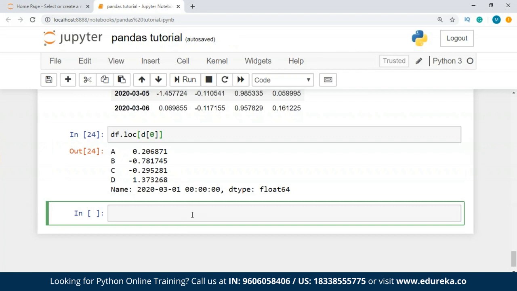Now the next thing is selecting data on a multi-axis by label. So what we'll do is we'll write df.loc, and after this we write hyphen, and we're gonna create, let's say, A, and we're gonna pass C, right?